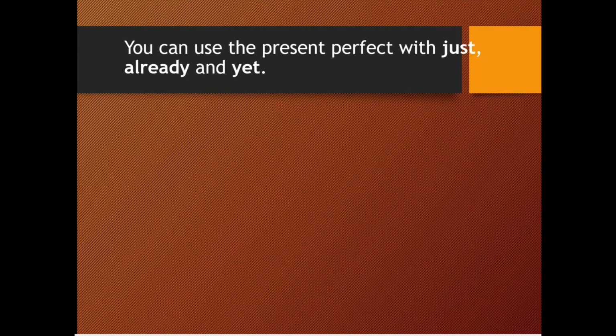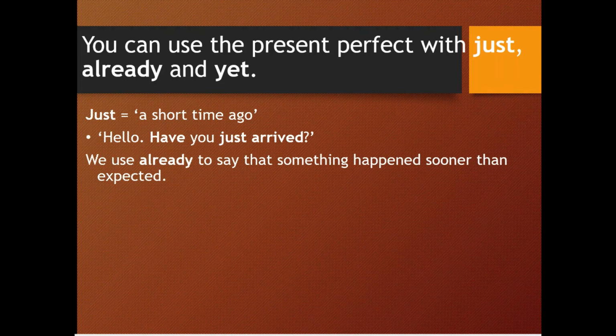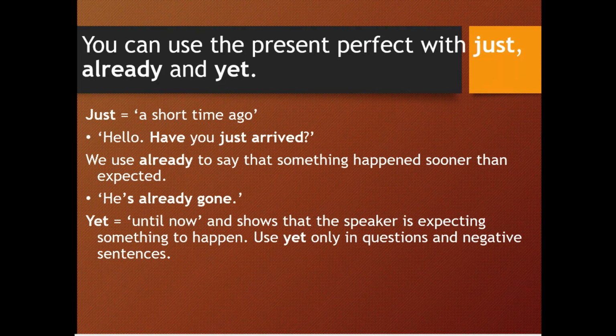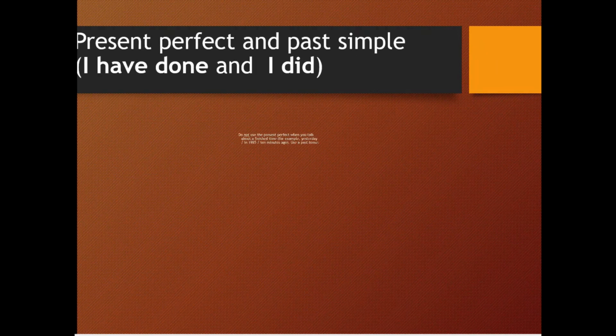So, the next one. Here it is. You can use the present perfect with just, already, and yet. Just is a short time ago. Hello, have you just arrived? We use already to say that something happened sooner than expected, has already gone. Yet means until now and shows that the speaker is expecting something to happen. Use yet only in questions and negative sentences. I've written the letter, but I haven't posted it yet. Yet should be at the end of the sentence, normally.